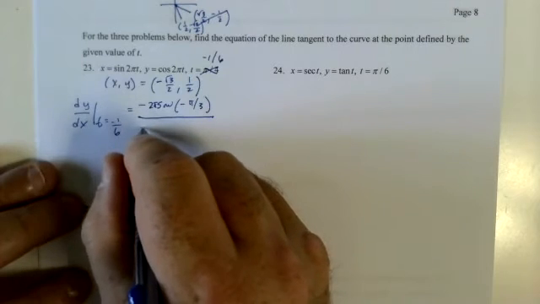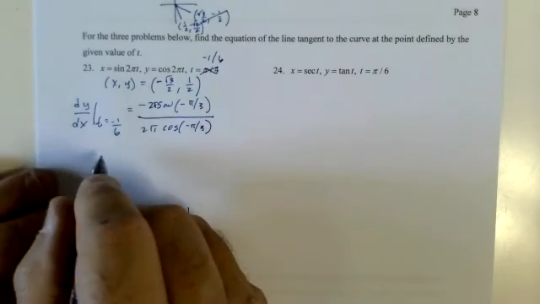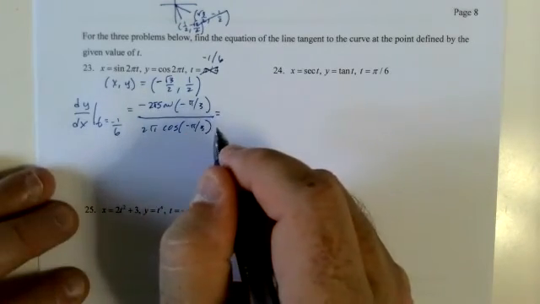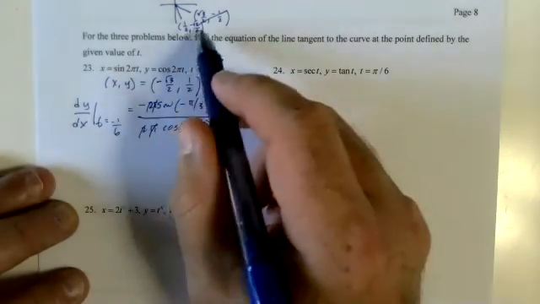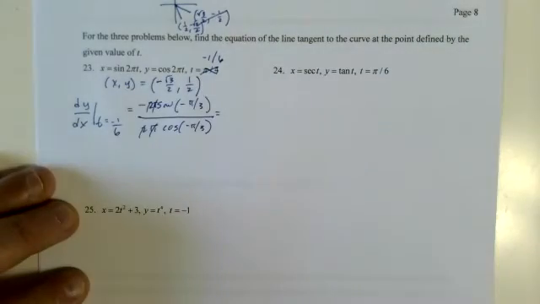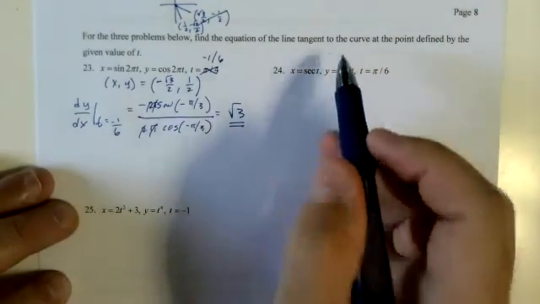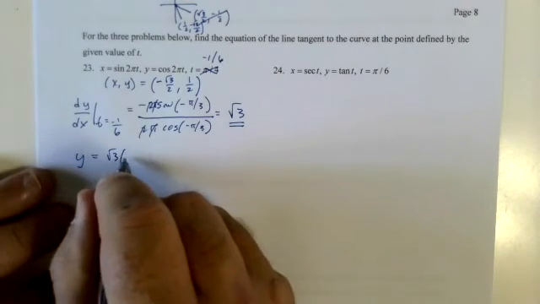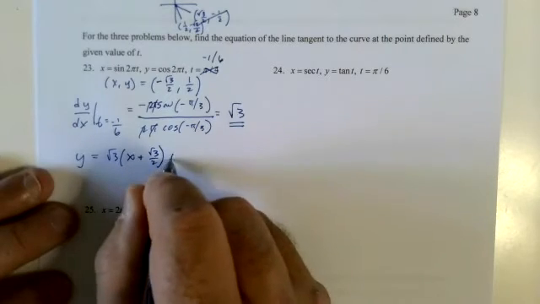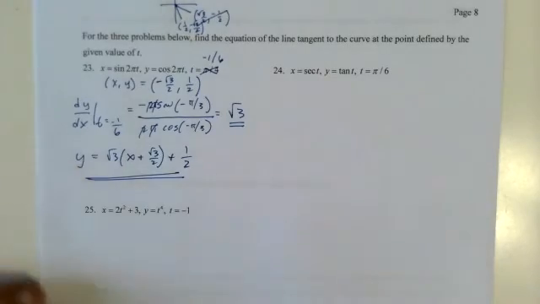Over 2 pi cosine of negative pi over 3, which is, see ya, negative root 3, negatives cancel, root 3 over 2 over 1/2 is root 3. So I'm going tangent to the curve. Y minus 1/2 equals root 3 times (x plus root 3 over 2) plus 1/2. That's hard. That's really, really challenging. Fun times, but you know, what are you gonna do?